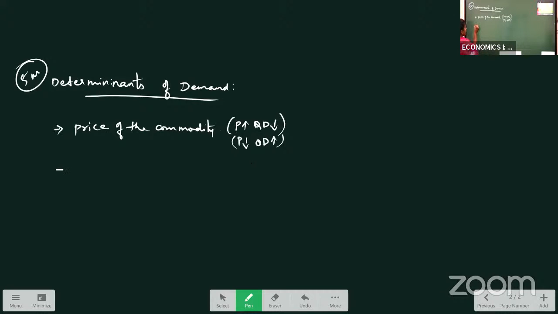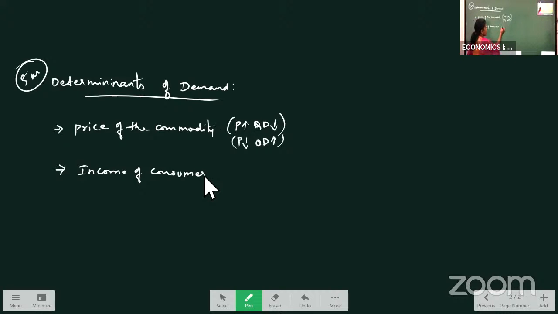Now, the second factor which is affecting demand is the income of the consumer. Every consumer will have a certain income level, right? Income level is the purchasing power of the consumer.